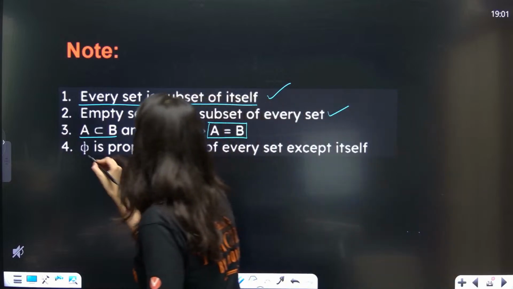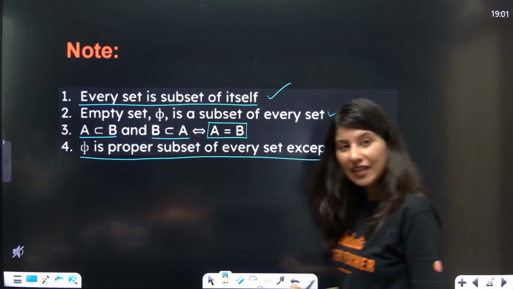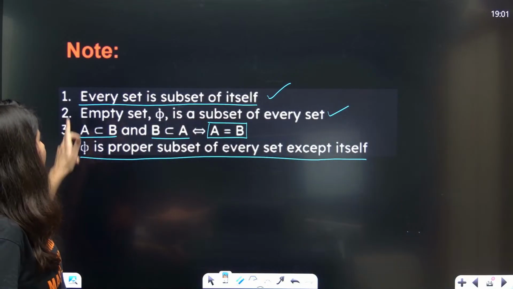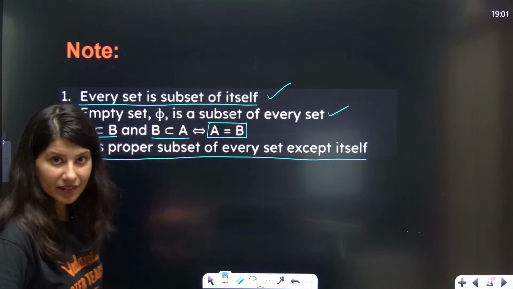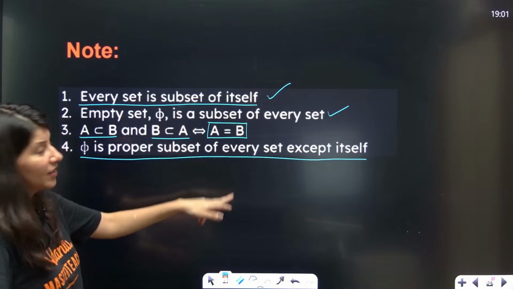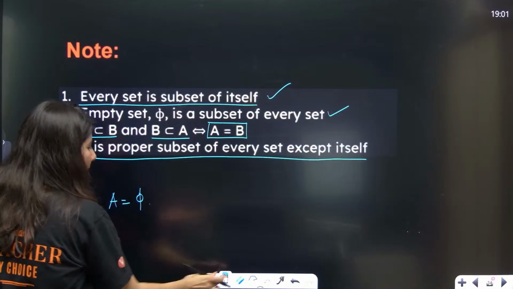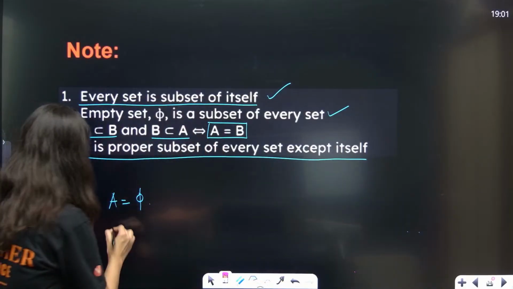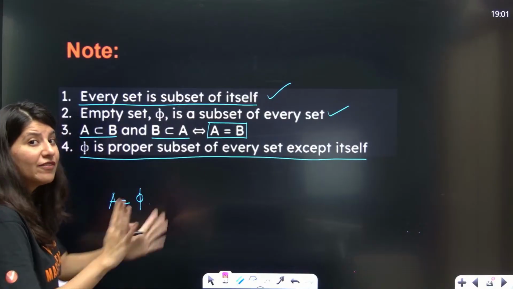Now phi is a proper subset of every set except itself. Even if you have a set A equal to phi and somebody asks you to find the subset of this set, the subset will be phi, because phi is a subset of every set.